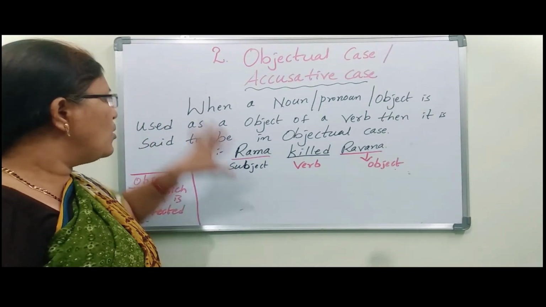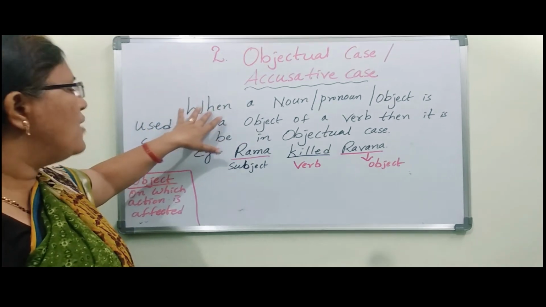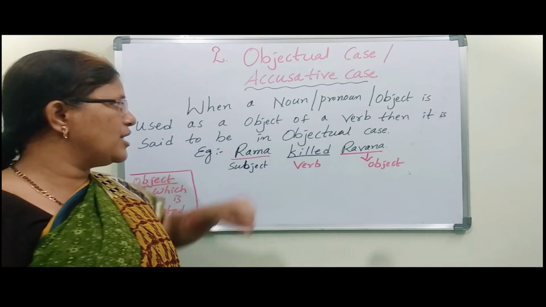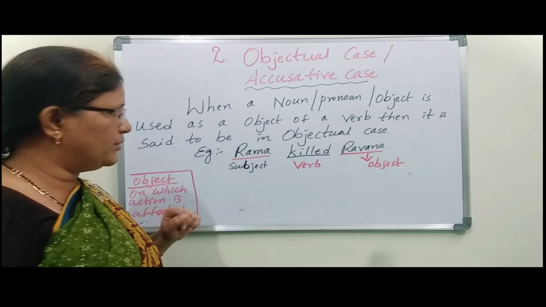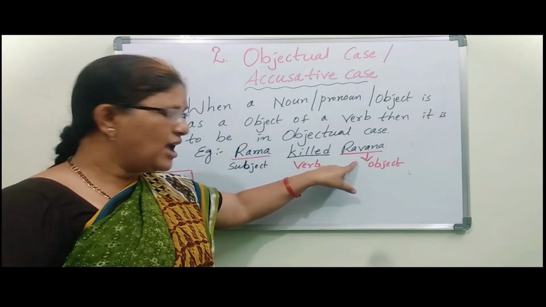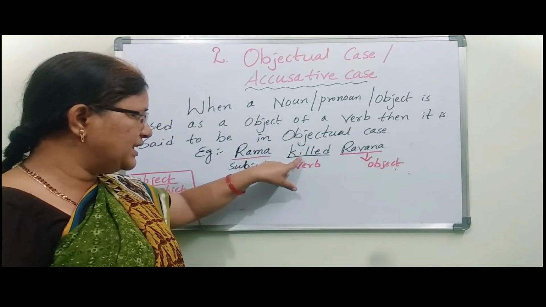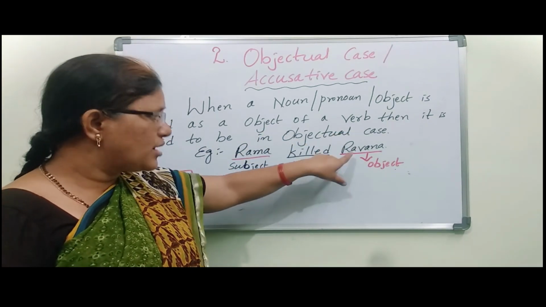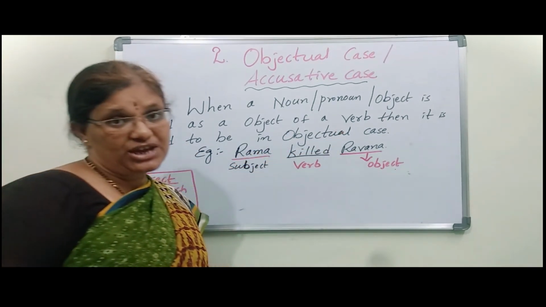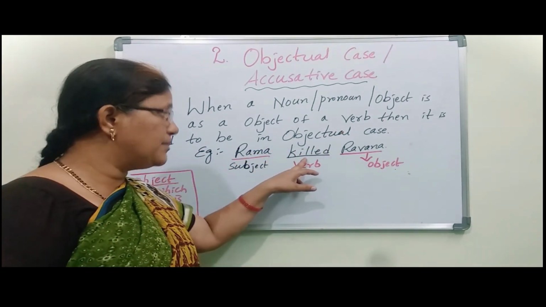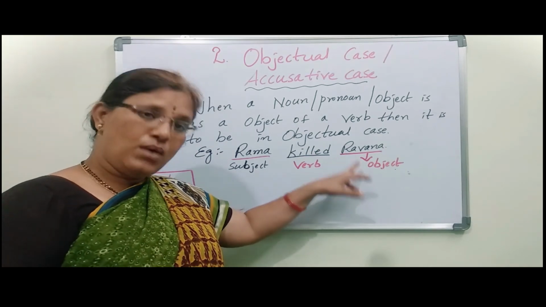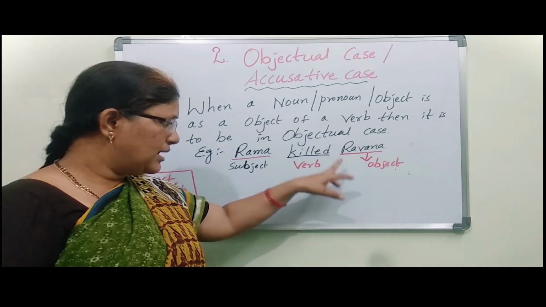So what is the statement saying here? When a noun or pronoun is used as the object of a verb, then it is said to be in the objective case. For this verb we took Ravana as the object, meaning Ravana was killed by Rama.